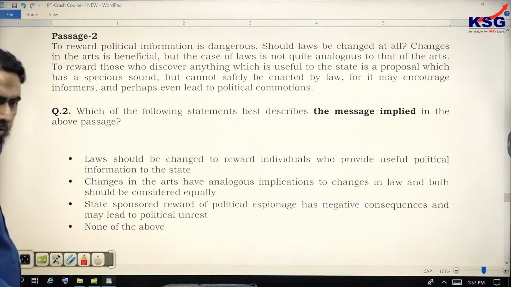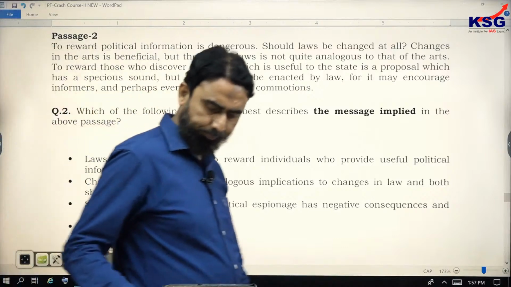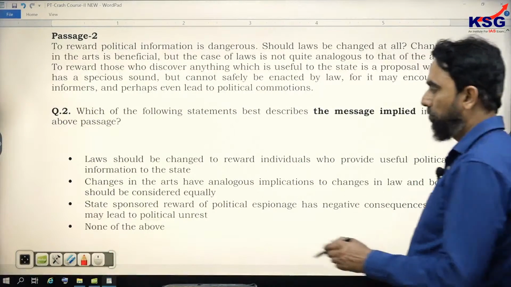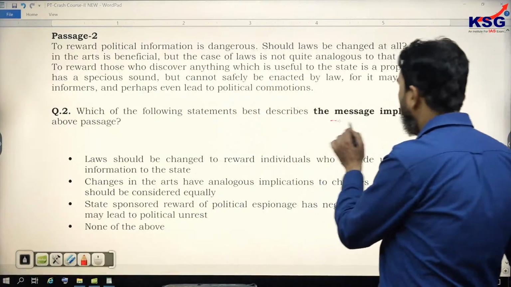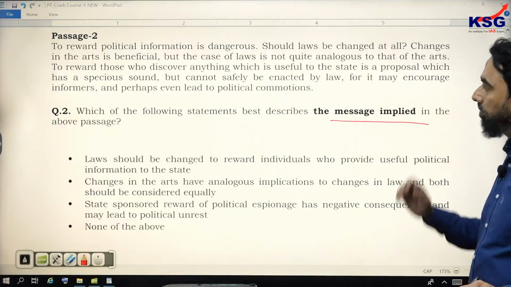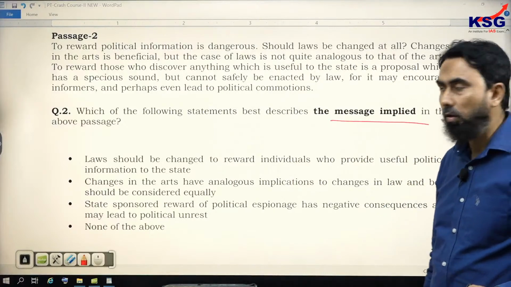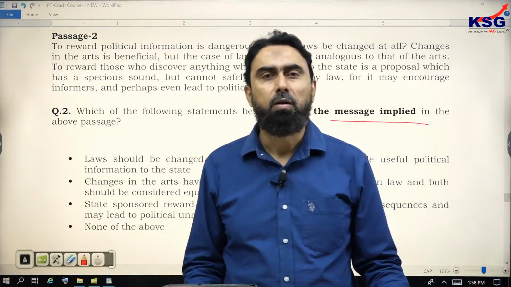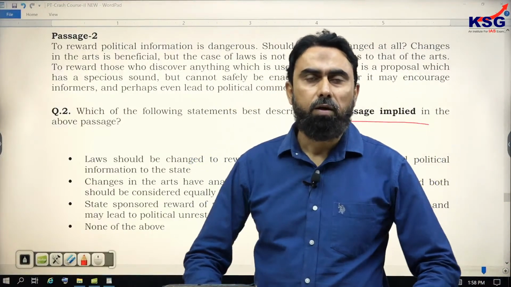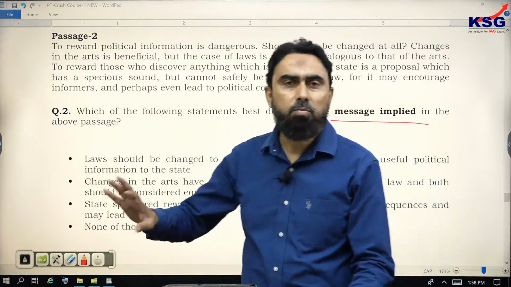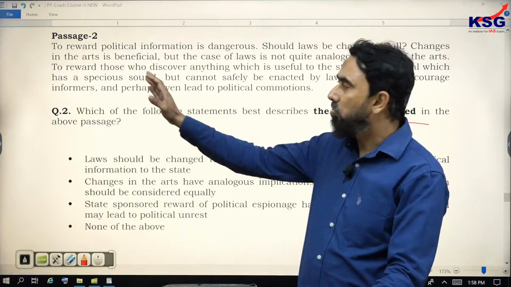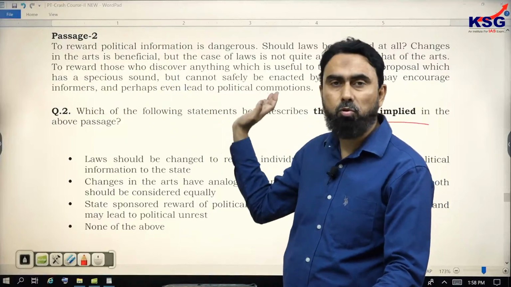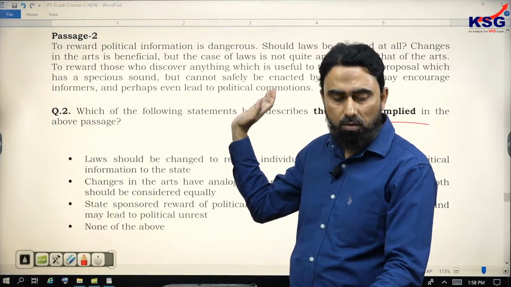Alright, so you must have read the passage and evaluated the options. The first thing to be noticed is the question itself, implied idea, what the author tends to convey. And certainly in this passage, the author has not said his point very clearly. A reason is that the passage has been taken from the middle of the argument, I suppose. It is not from the very beginning. So the context is not very clear till the time you read the last sentence, right?